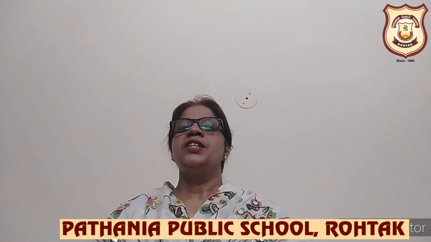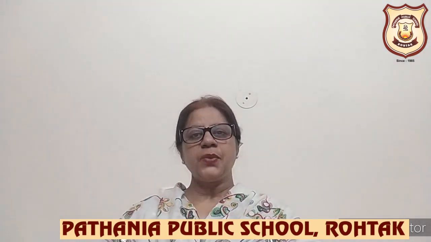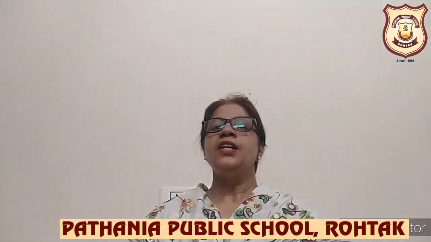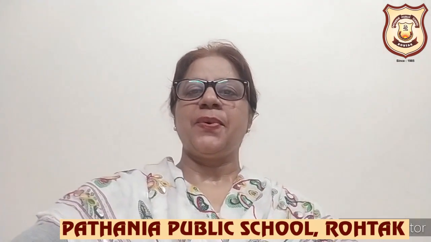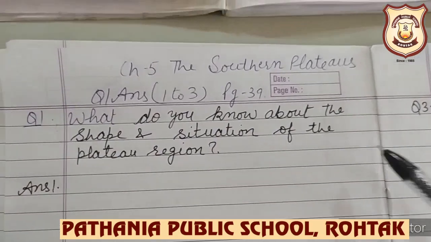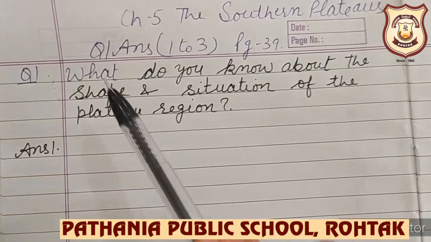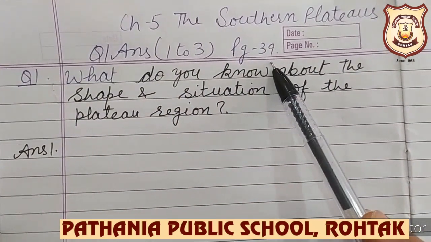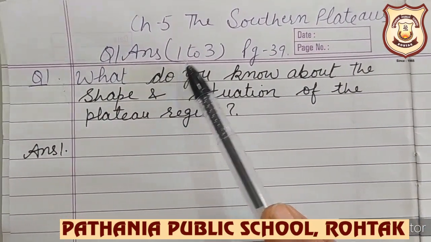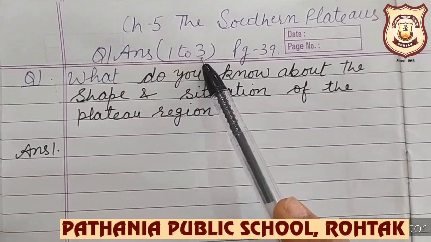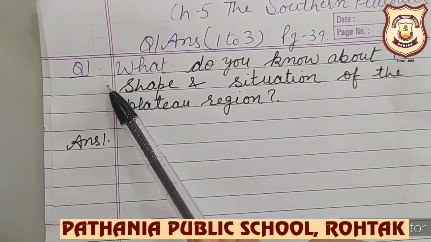And children, so we have to do now question answers. Okay. So let's start doing question answer. Write down question number 1 in the notebook. So children, at first you have to write chapter number 5, the Southern Plateaus. Question answers from page number 39. Today we will do question number 1, 2 and 3. So, okay. So, start writing question number 1.